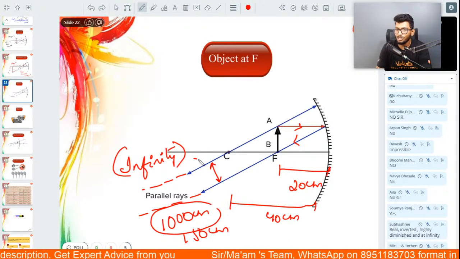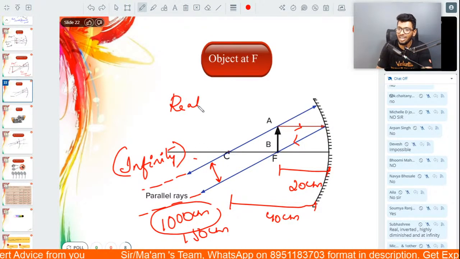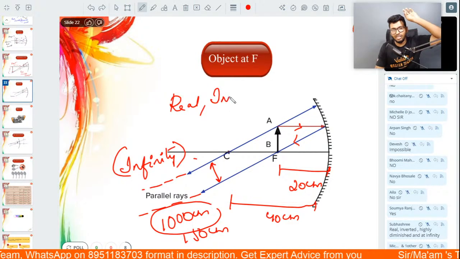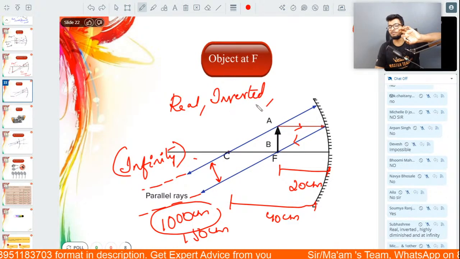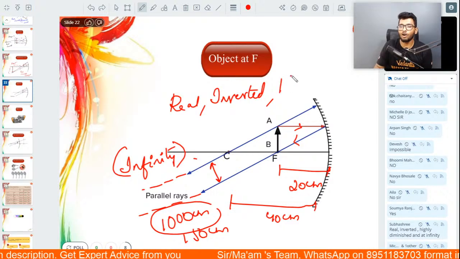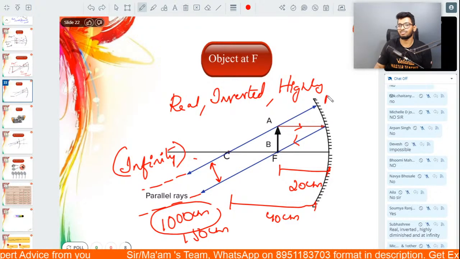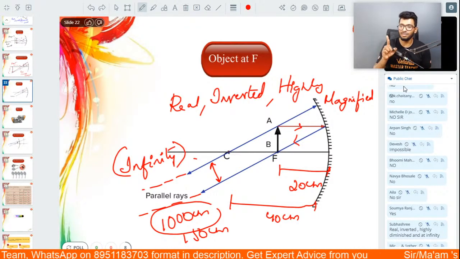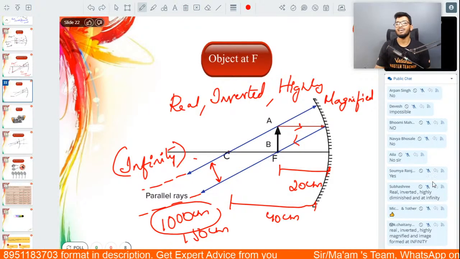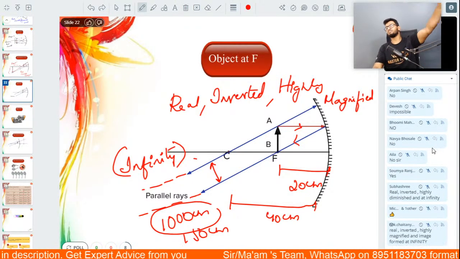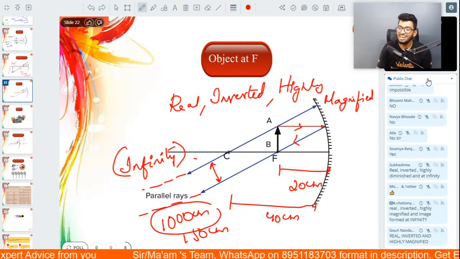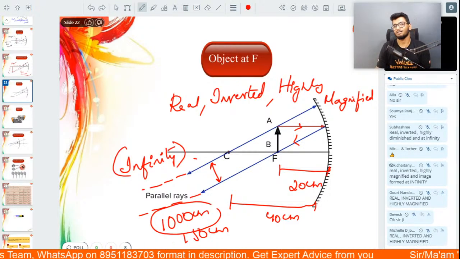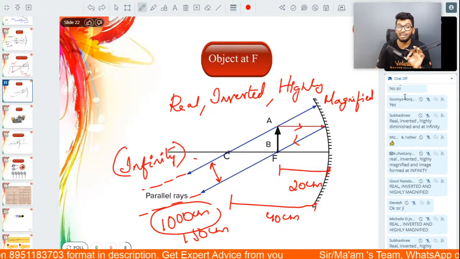Now again, it is a real image, because the rays are meeting at some point at infinity. Real images are always inverted in nature, so here also it's going to be inverted. And last but not the least, it is going to be highly magnified. Not just magnified, but highly magnified. It's going to be much bigger than the object. So these are the properties of the image that is formed when the object is placed at the focus. Last ray diagram, people, that's pretty much it.